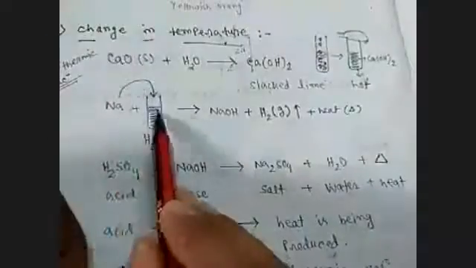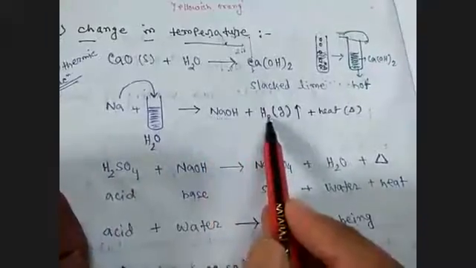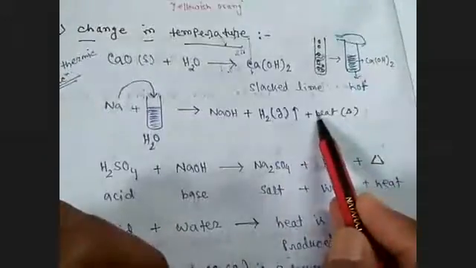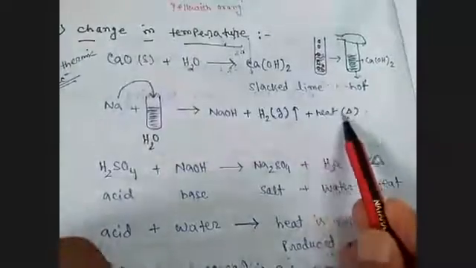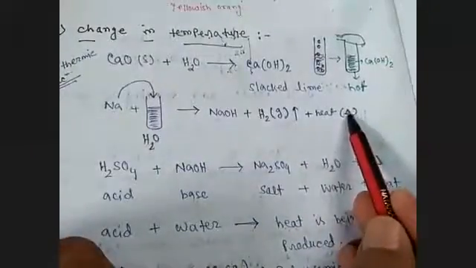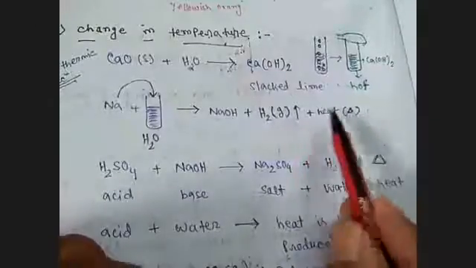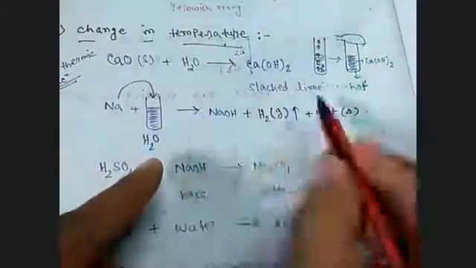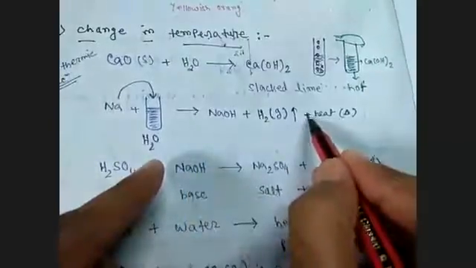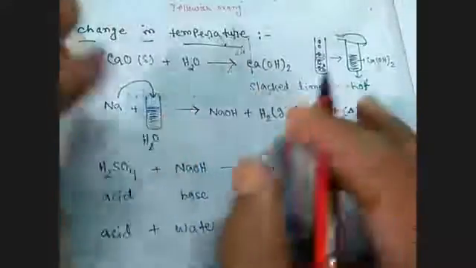Okay. Look at here. Sodium placed in water. We know the reaction. Sodium reacts with water, it gives sodium hydroxide and hydrogen gas. With this, heat is produced. The symbol of heat is delta, a triangle type. When plus heat is placed on the right hand side of the arrow, if plus heat is present on the right hand side of the arrow, it means heat energy is being released.